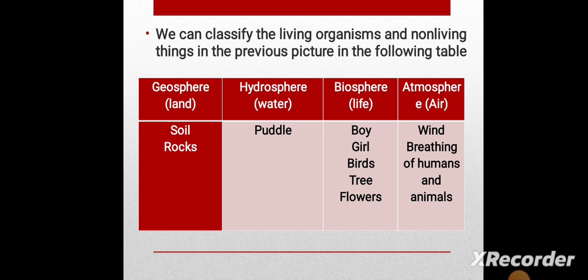The picture in your book shows a boy and a girl. Here we are going to classify the systems or the spheres from the picture. First, we have the geosphere. It's the soil and rocks. What about the hydrosphere? The puddle. Biosphere: anything for humans, animals or plants, so boy, girl, birds, trees and flowers. What about the atmosphere? The wind is atmosphere. The breathing of humans and animals is considered part of the atmosphere.